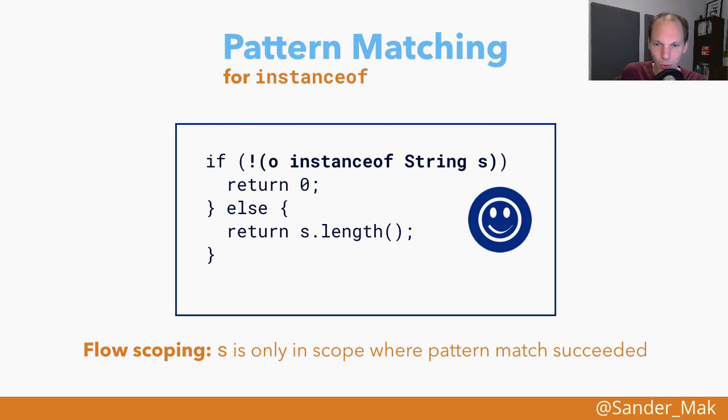And this mechanism is called flow scoping, where the type pattern variable is only in scope if the pattern actually matches and the match succeeds. So this is really, really convenient. It really helps tighten up this code, but it is something that you need to be aware of and might take a little bit of getting used to.